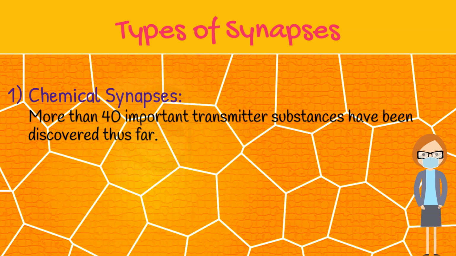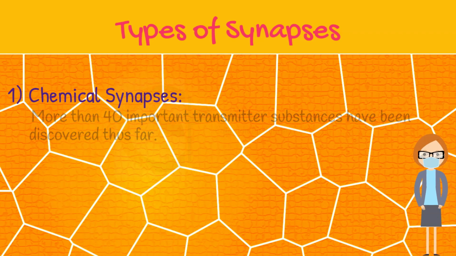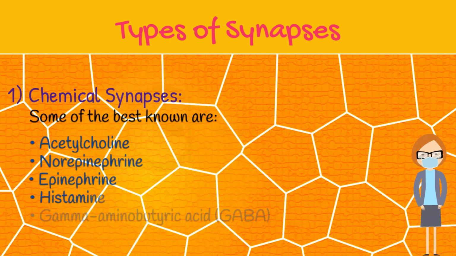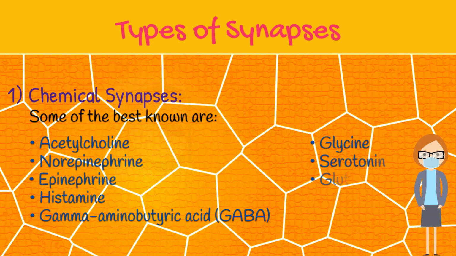More than 40 important transmitter substances have been discovered thus far. Some of the best known are acetylcholine, norepinephrine, epinephrine, histamine, gamma-aminobutyric acid, that is, GABA, glycine, serotonin, and glutamate.